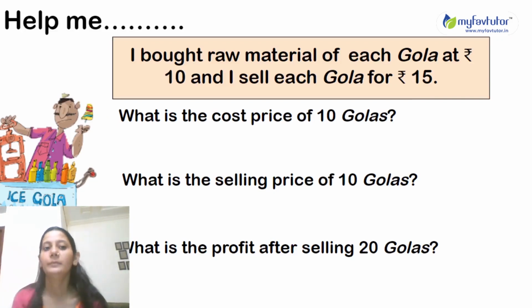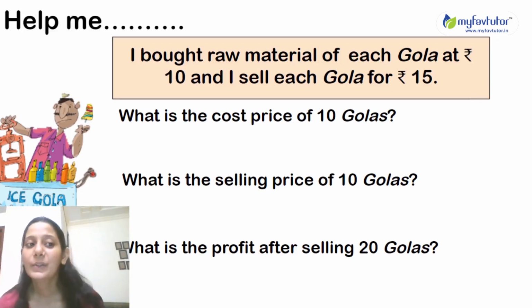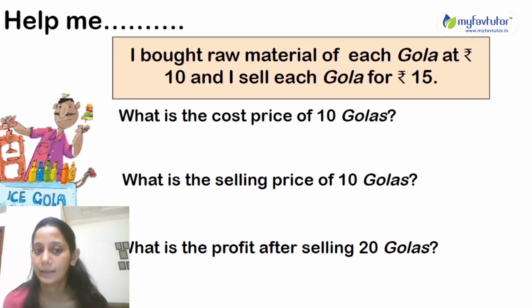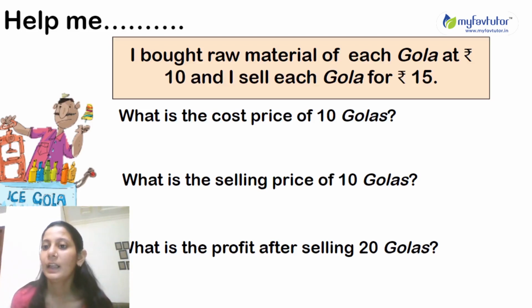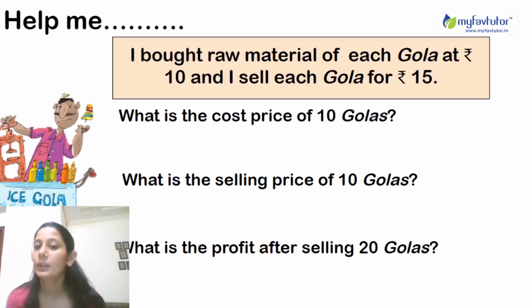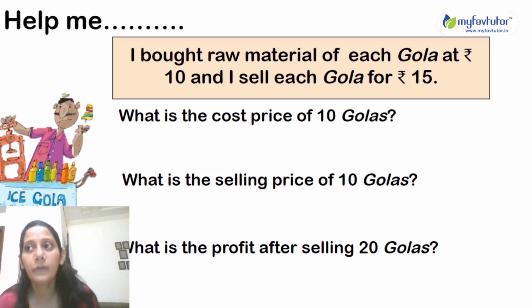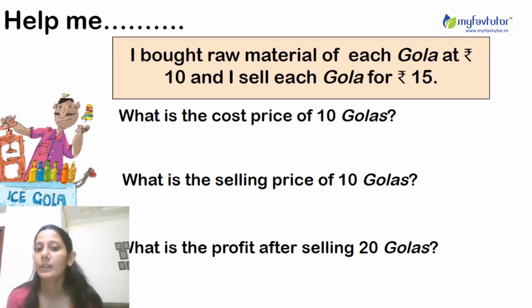Okay. So let's see one more thing. There's a person who is selling golas, ice gola. We eat them, it's very yummy. Okay, so there's a person who is selling golas. He bought raw material of each gola at rupees 10. He means he has invested rupees 10 for each gola. Means for one gola he is investing rupees 10. And he sells each gola for rupees 15. Okay. So what is the cost price of 10 golas?